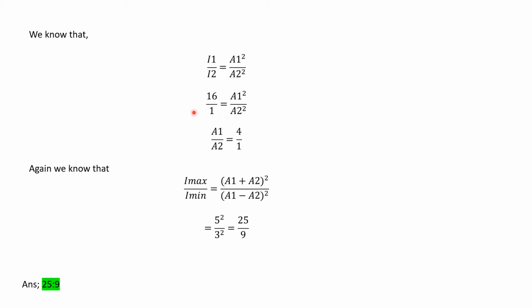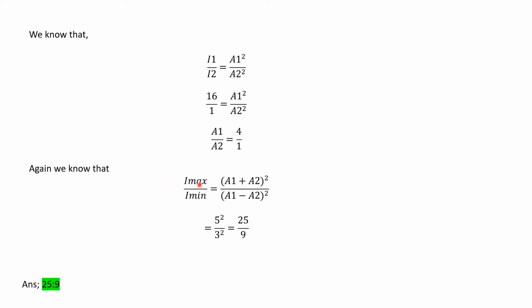As we know, I1 by I2 is equal to A1 square by A2 square, where I is the intensity and A is the amplitude. So by putting in the values, 16 by 1, the ratio of intensities, is equal to A1 square by A2 square, and from here we get A1 by A2 equal to 4 by 1.